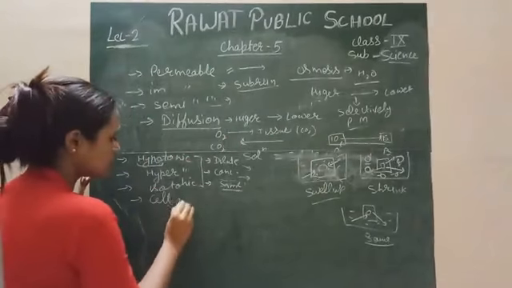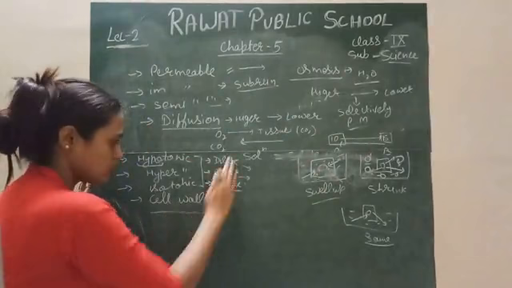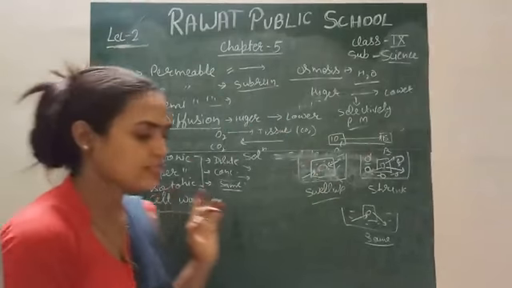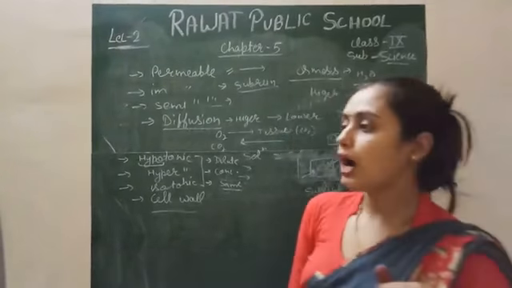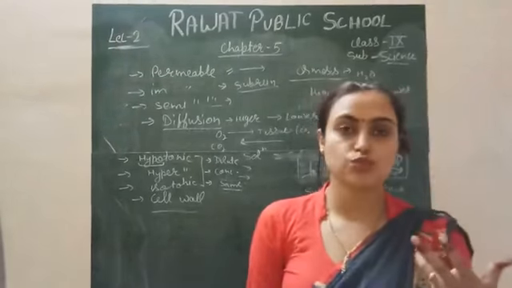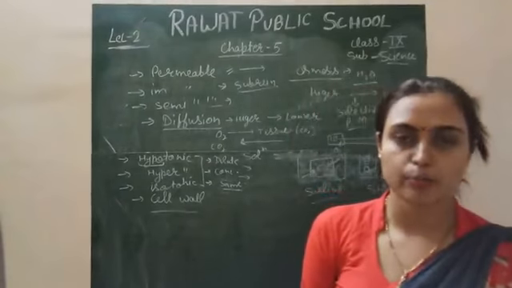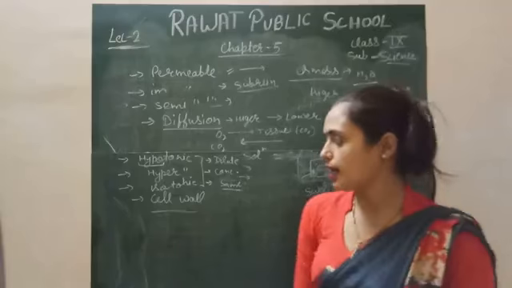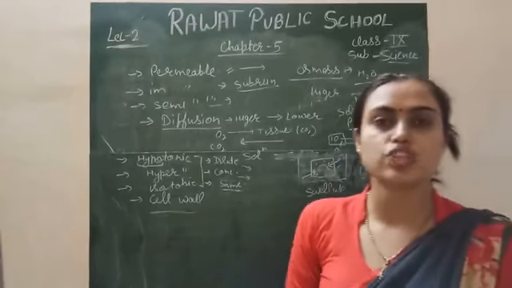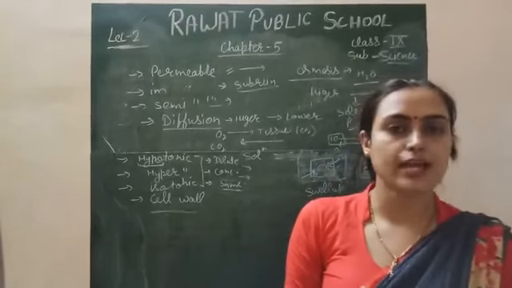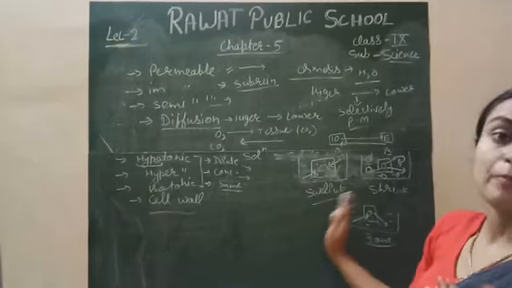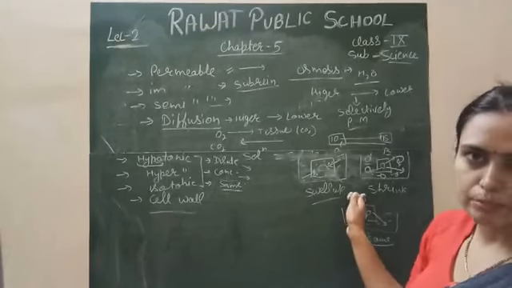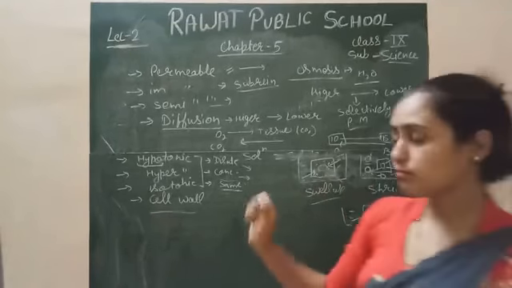One important topic is the cell wall, based on these solutions. What is the cell wall? The cell wall is present only in plants, because plants do not have the capability of movement or motility. So they have a cell wall. It is rigid and present on the outer side of the cell membrane to protect the cell from this swelling and shrinkage. I will tell you how.